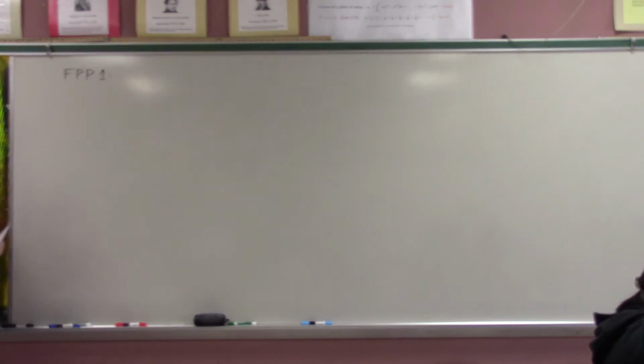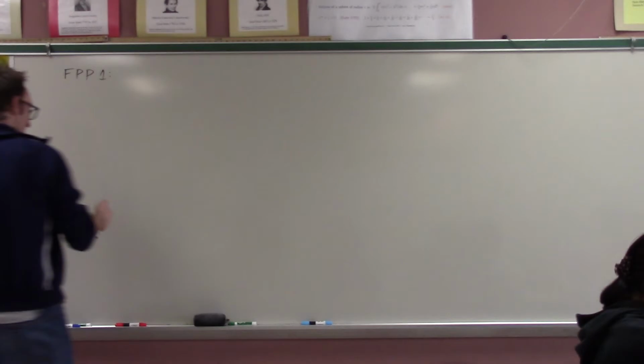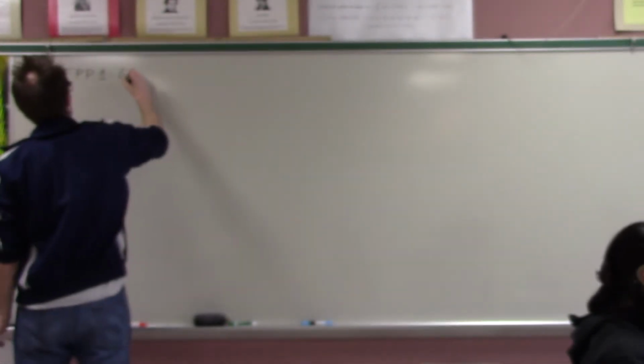There is finite projective plane axiom 1, which says that given any two distinct points, they are on exactly one line. I'll just write this again.